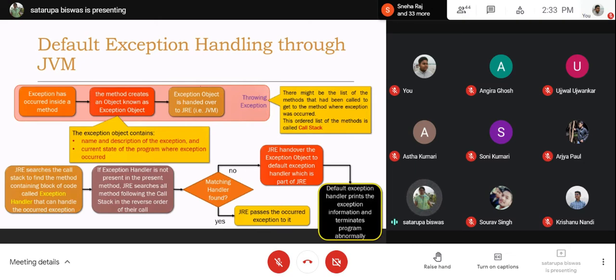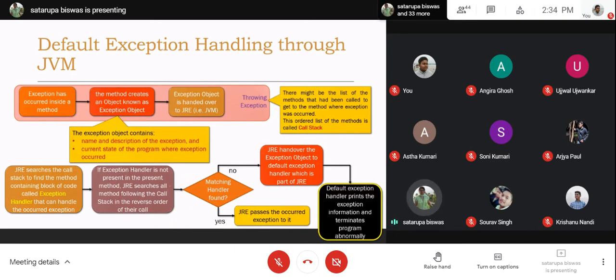The JRE searches the call stack to find the method containing the block of code called the exception handler. Inside the method where the exception occurs, the JRE will first try to find out if an exception handler is present or not. If the exception handler is not present in the present method, the JRE searches all methods following the call stack in the reverse order of their call until a matching handler is found.